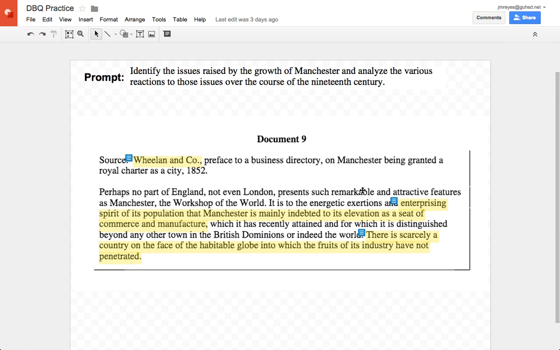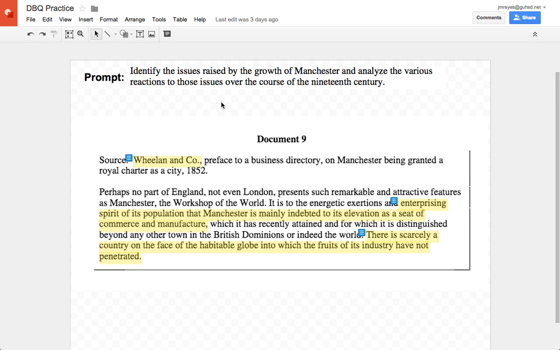So I'm going to take that and think, well, that kind of speaks to a reaction. This is a person reacting to the growth of Manchester, and this document is arguing that Manchester's seat has been elevated. So I'm going to group this in the assignment as Manchester positive reaction to the industrialization of the city of Manchester. And that's basically how you group things.